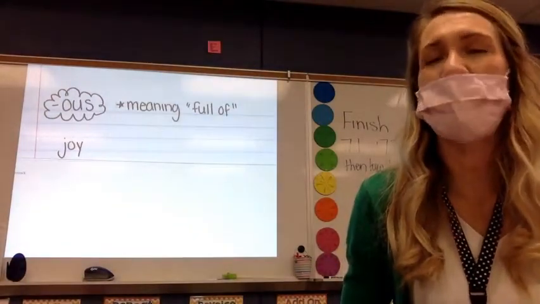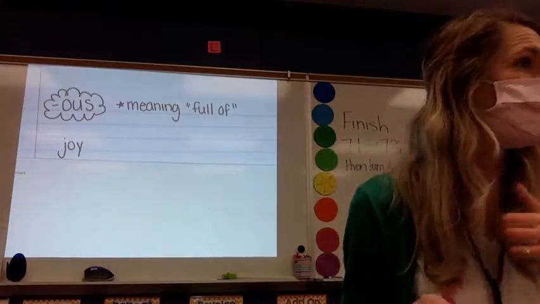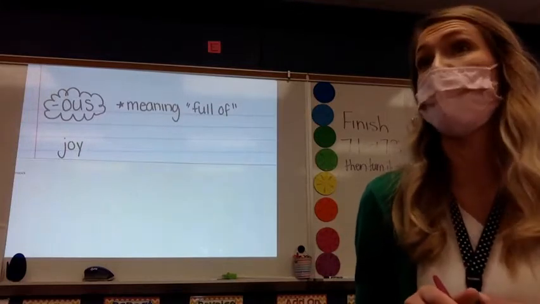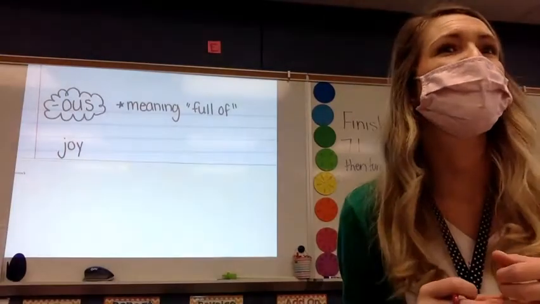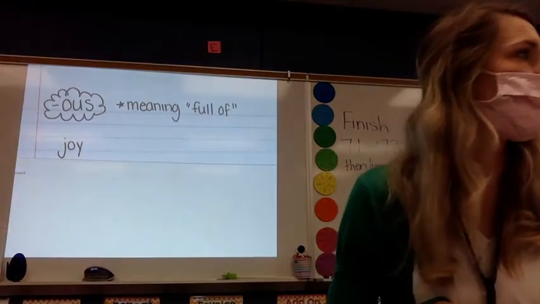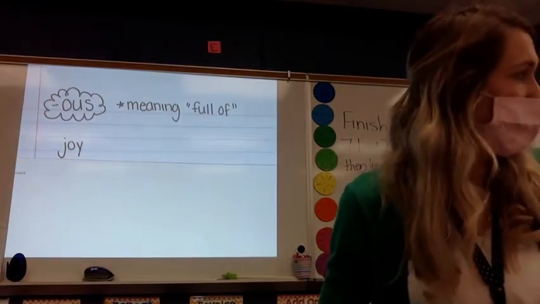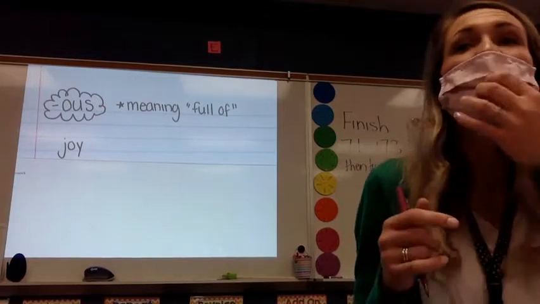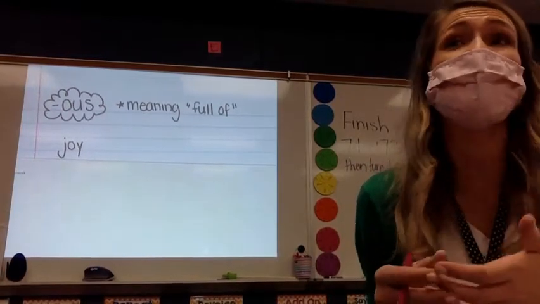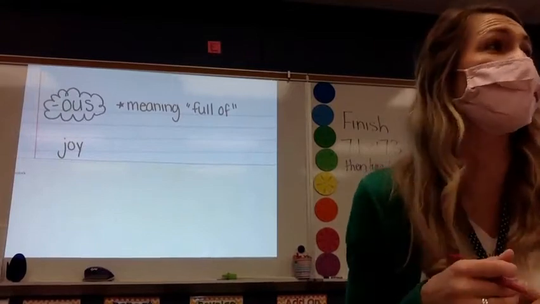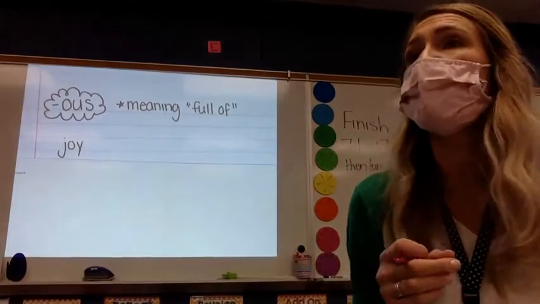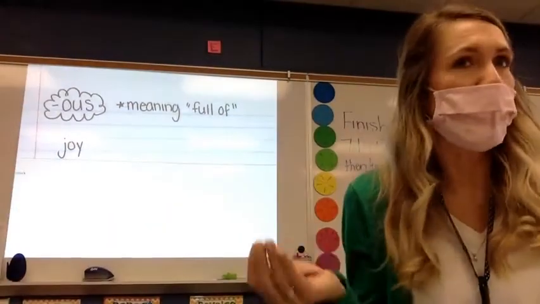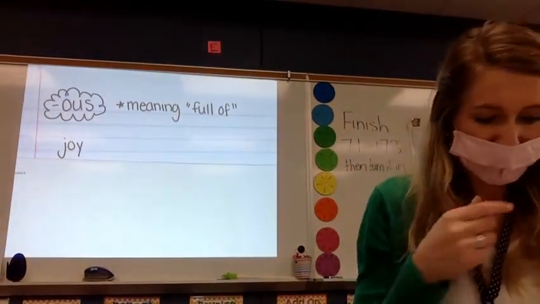But remember when we talked about those abstract nouns? It's going to be that feeling that you have. Joy is a feeling, right? What would be a synonym for joy? Emery. Happy. Very good. So whenever we're talking about feelings, it is a noun. It's an abstract noun. It's going to be a feeling inside. Feelings are things. So we're feeling joy. It's a thing that we have.